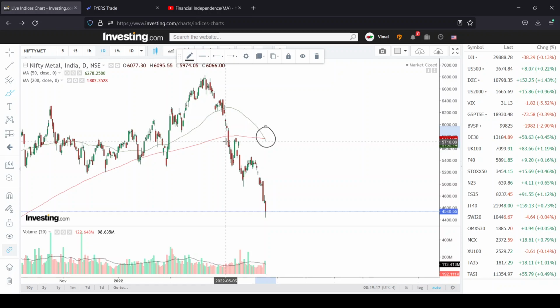Or else you can go to any of your charting screeners, or any paid subscriptions provided by known screeners like Stockedge and Market Pulse. If you go and check there, you can see which stocks or sectors are getting into the death cross. So you can easily identify whether we are good to enter now and invest now, or whether it is good to avoid it for the time being.